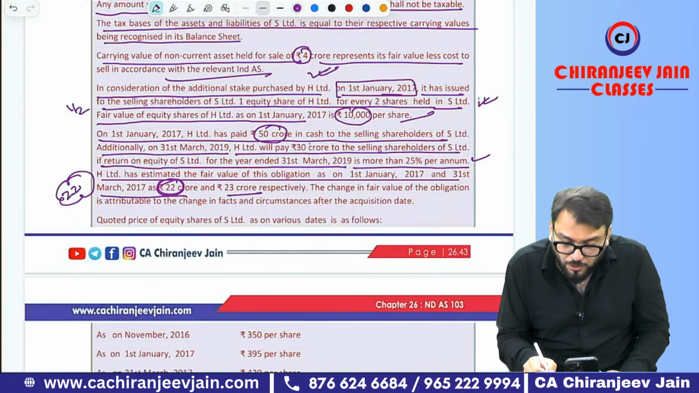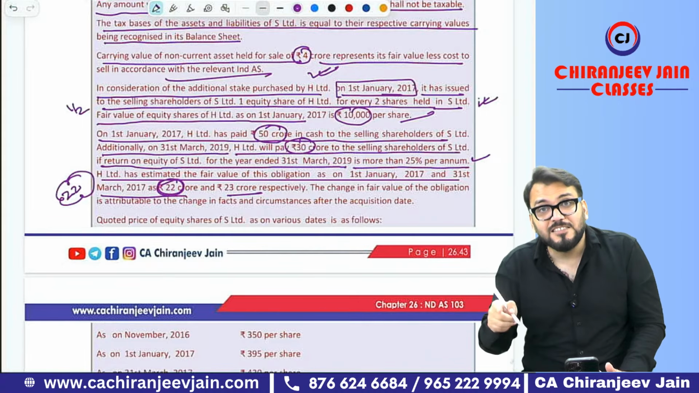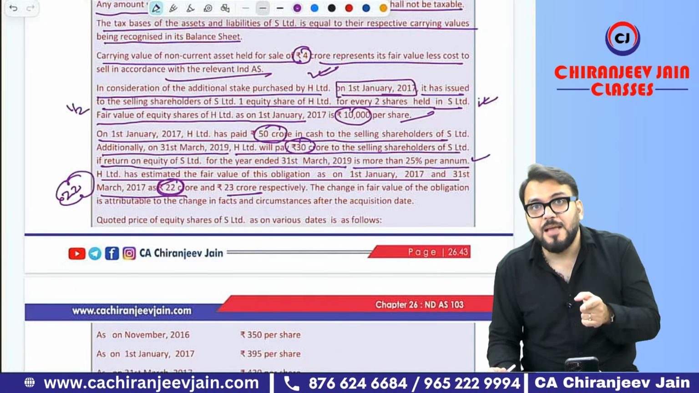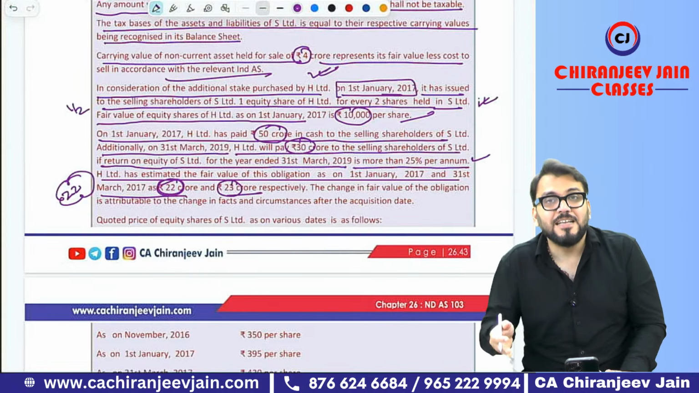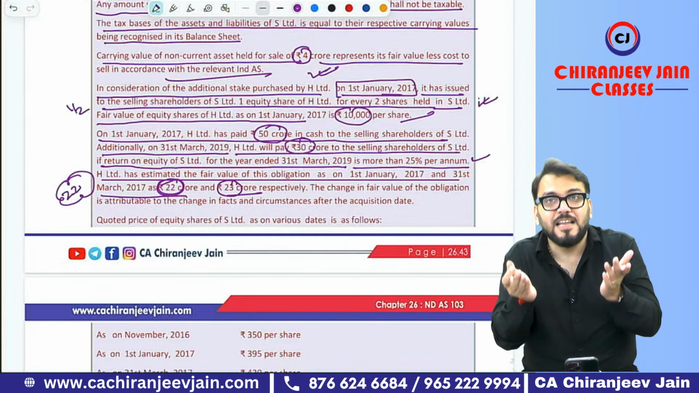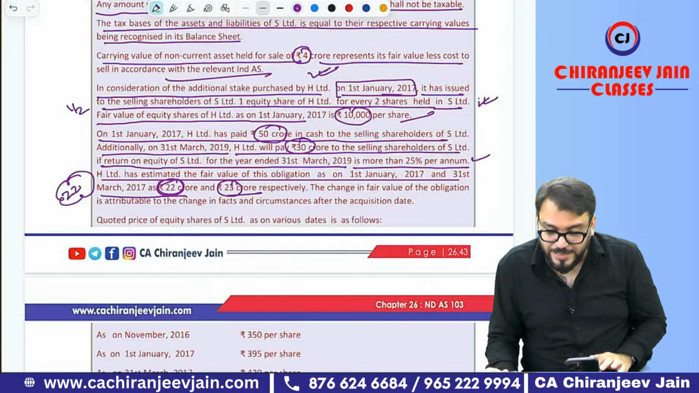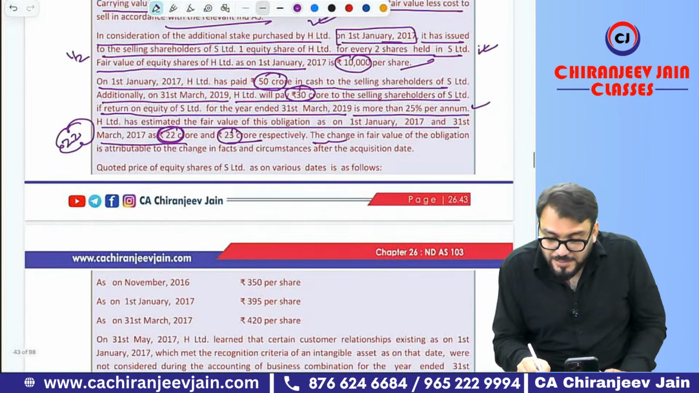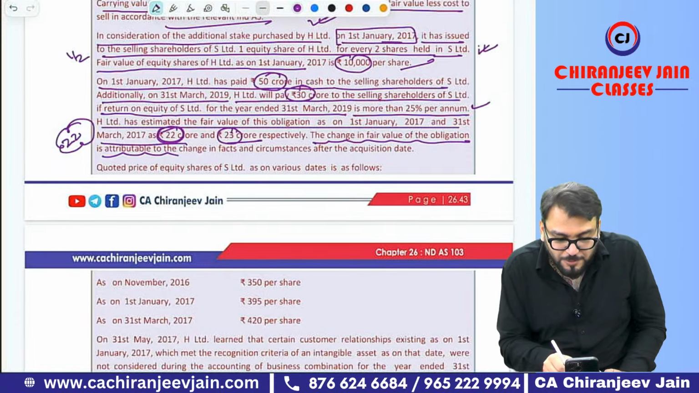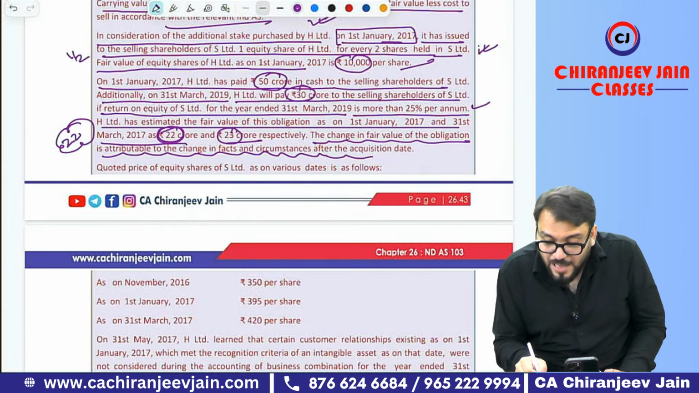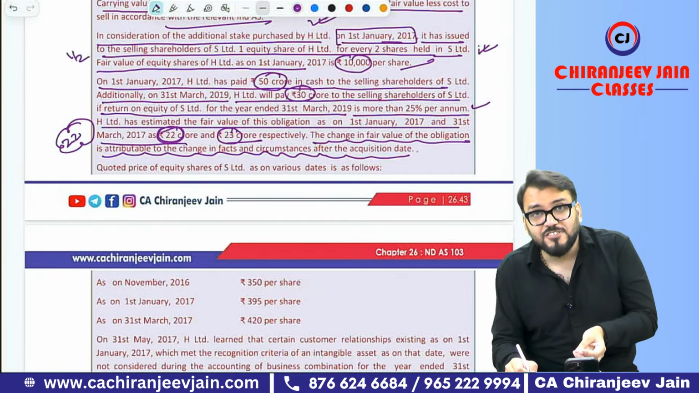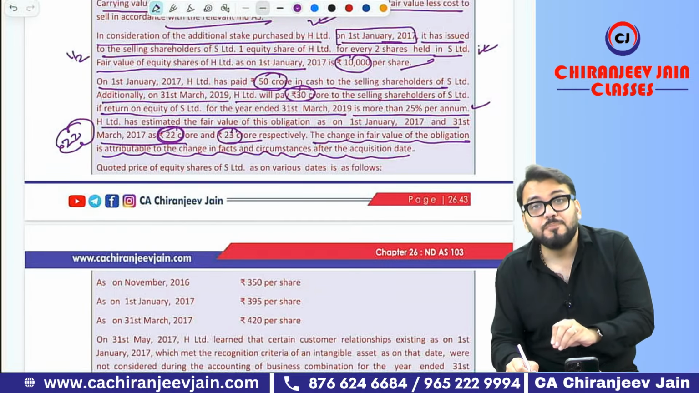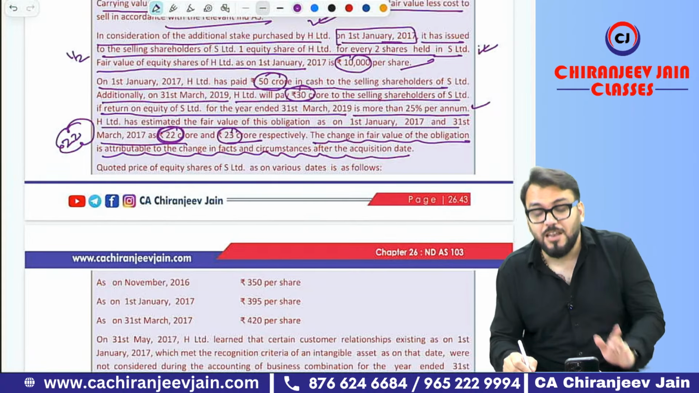Because this amount is payable in cash, it will be classified as a financial liability, and the financial liability will be remeasured at FVTPL. So this 22 crore on the reporting date will become 23 crore. There is an increase in liability, and this 1 crore will be transferred to the profit and loss account. The change in the fair value of the obligation is attributed to a change in facts and circumstances after the acquisition date. That will not be adjusted due to the measurement period concept.